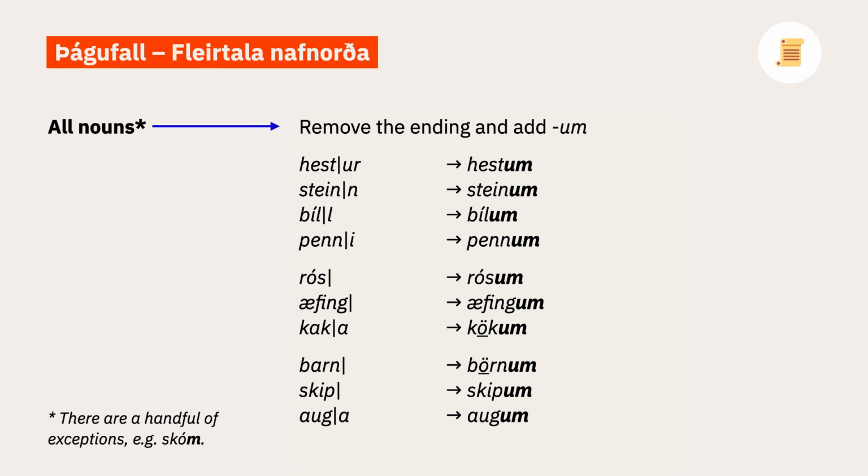And finally, there are a handful of exceptions to this rule. Don't worry too much about these at this stage. One worth mentioning though is the dative plural of skór, shoe, which is skóm.